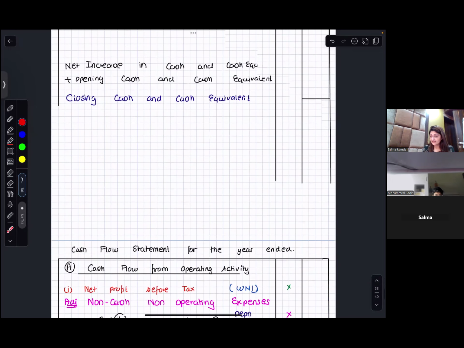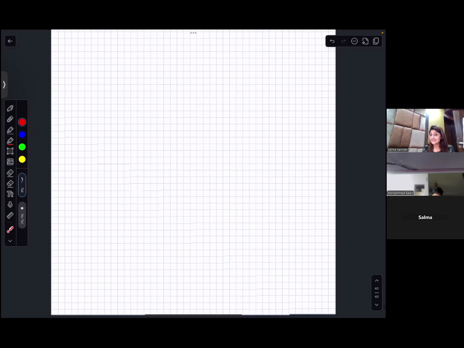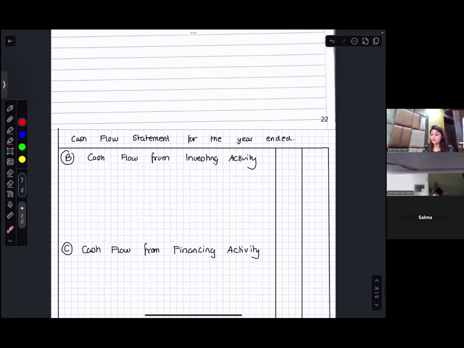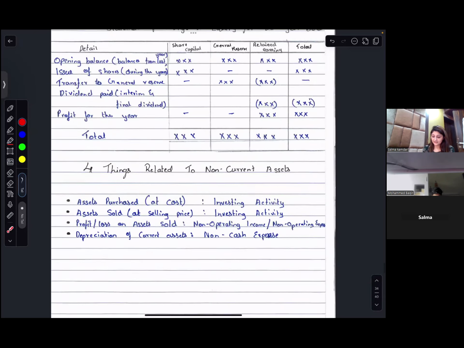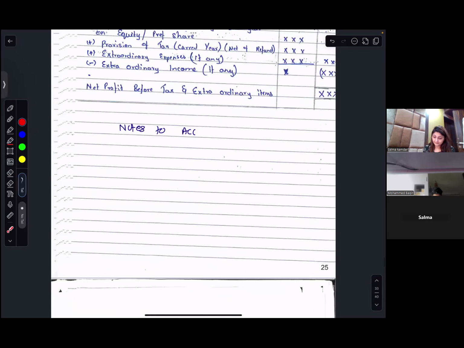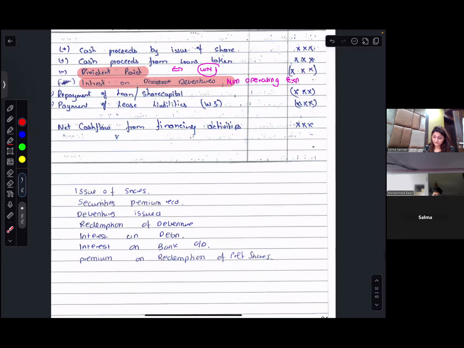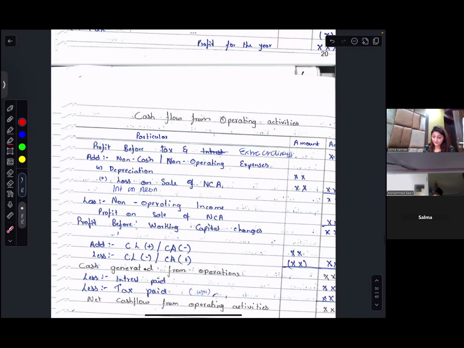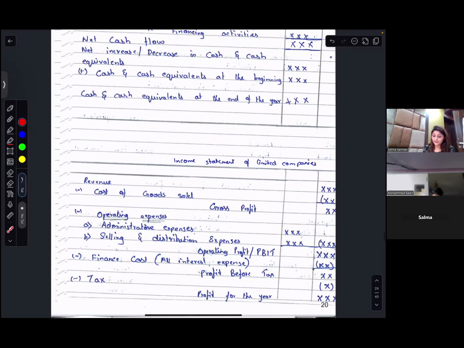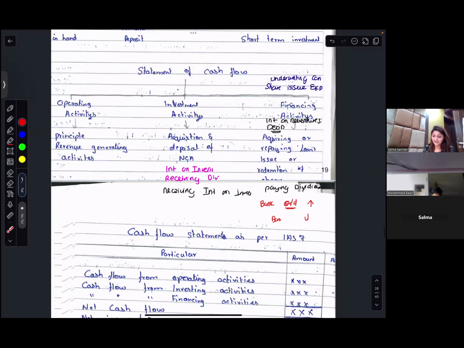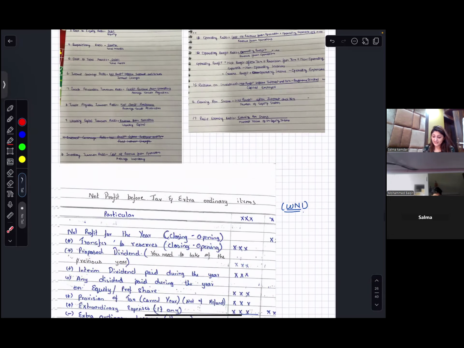Then there was something that we've learned, that there are four things related to non-current assets that you should always record. Whenever there is a non-current asset, you will go and check these four things.